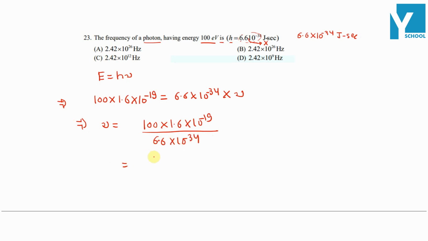So on solving this, we will get the frequency to be 2.42 into 10 raised to 16 hertz. So looking at the options, option B is the right answer.